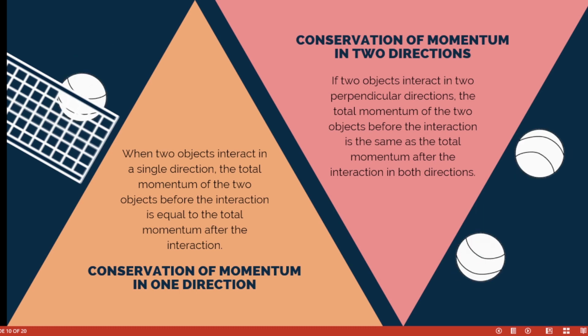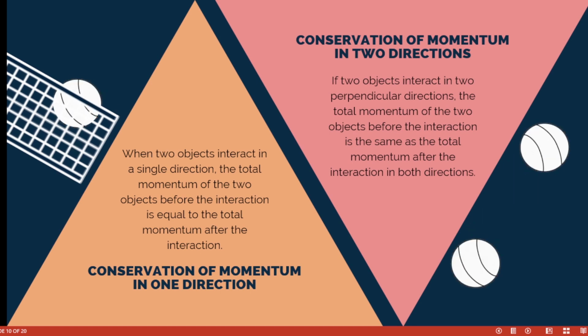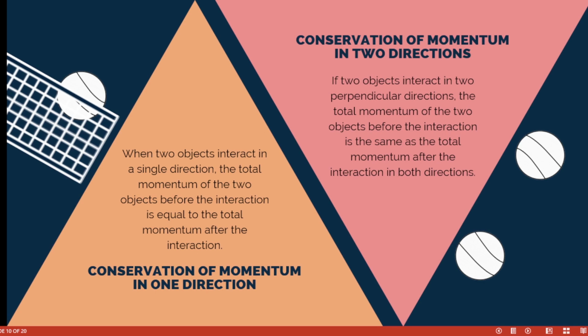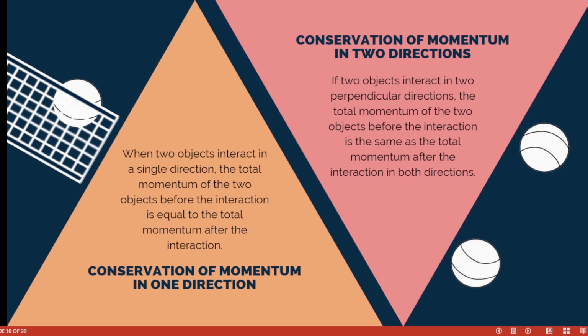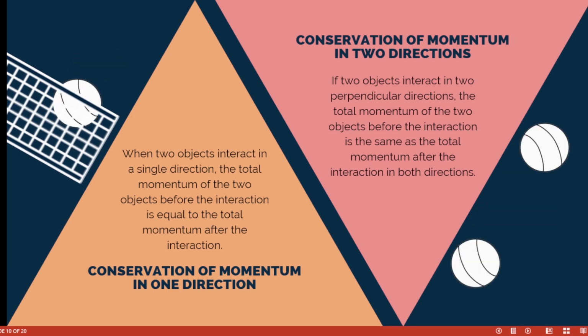So if two objects interact in two perpendicular directions, the total momentum of the two objects before the interaction is the same as the total momentum after the interaction in both directions. You can see it from the board, this is when they met. That's the interaction. So if two bodies interact in two perpendicular directions, the total momentum before the interaction is the same as the total momentum after the interaction in both directions.